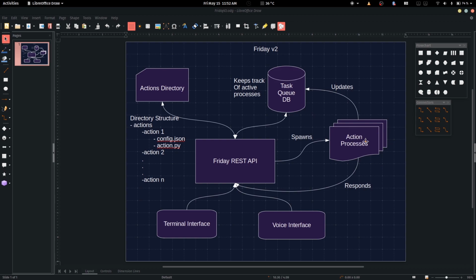Now, the action process, once complete, will also respond back to the REST API so that the server can know that the task has been completed. The terminal interface and the voice interface will itself be polling continuously to the server. So whenever a new update is found, like the song has been played, then the interface can spit out a message that the song has been played.